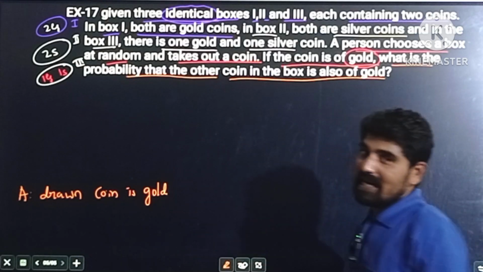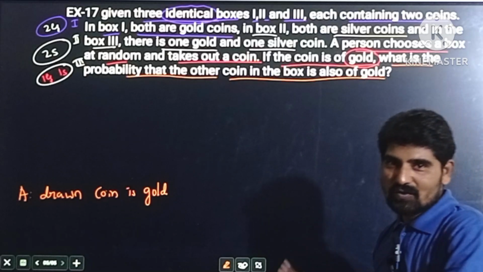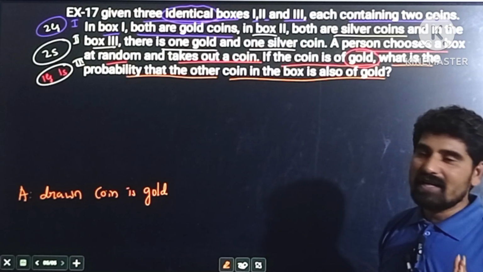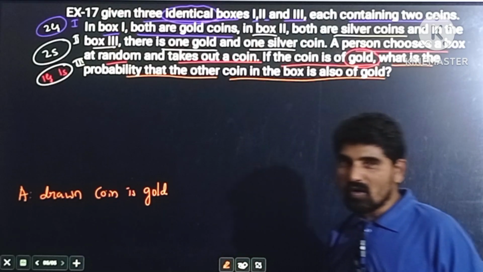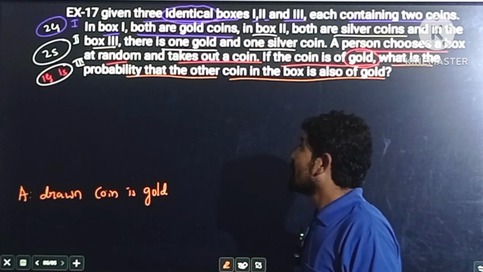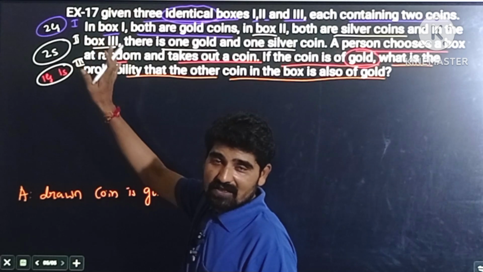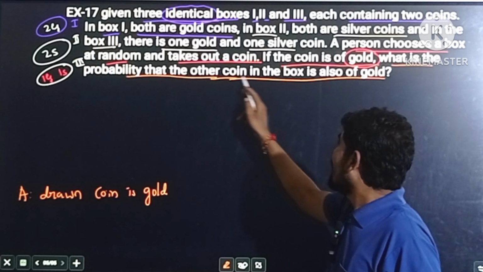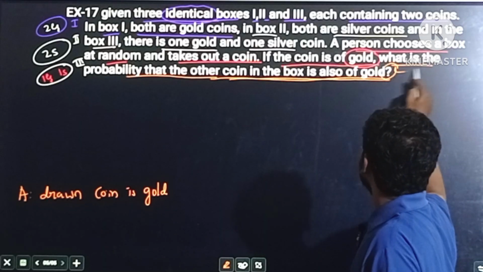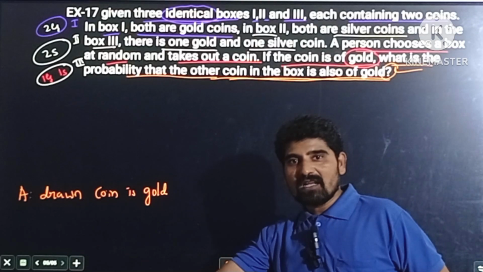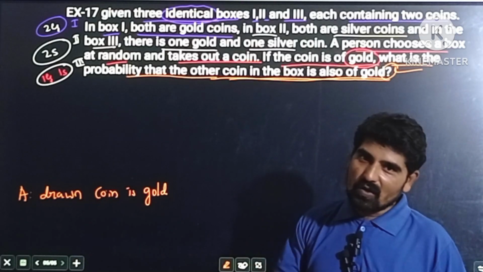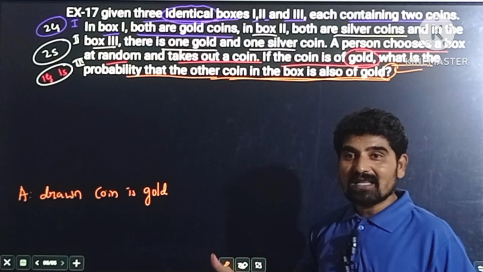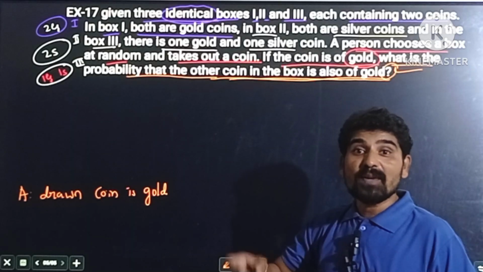Out of these 3 identical boxes, first he has to choose one box at random, and from that selected box he has to choose one coin, and that coin is bound to be a gold coin. And his question is, what is the probability that he may ask first box, second box, or third box, but he asked here, what is the probability that the other coin in the box is also of gold? One coin is obtained as a gold coin, or it is found to be a gold coin. But he asked, what is the probability that the other coin in the box, the remaining coin in the box,